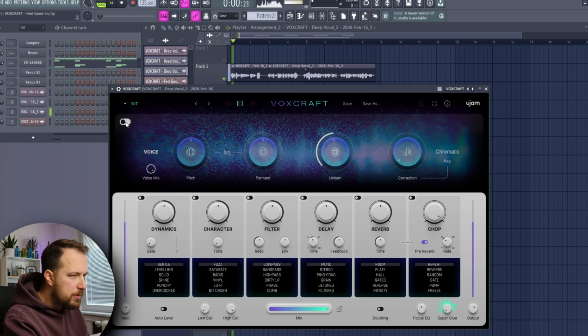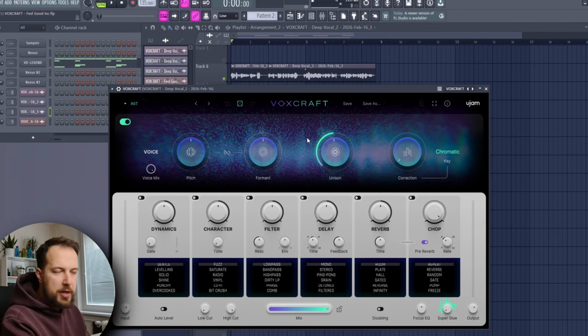So without it, Cities breaking down. With it, Cities breaking down on a camel's back. Already quite interesting. But I don't want too much of this effect, so I'm gonna lower the voice mix, so there's just slight effect. Then I'm gonna enable the dynamics, and we're just gonna have a gentle compression, like so.